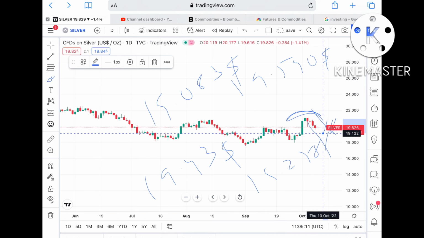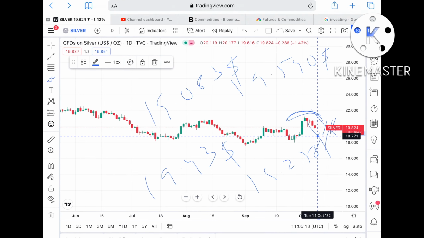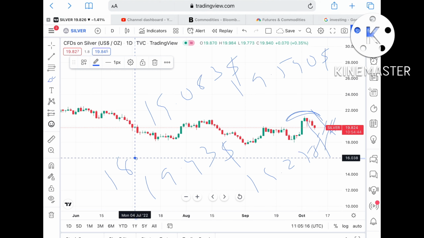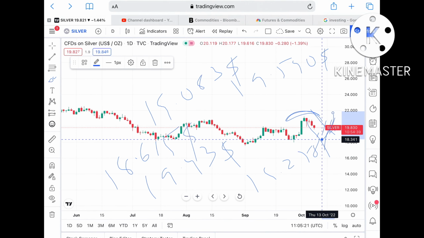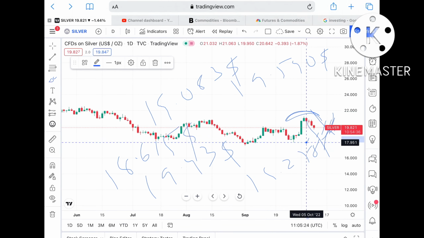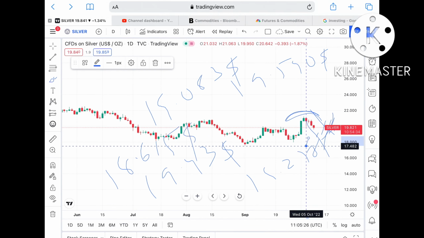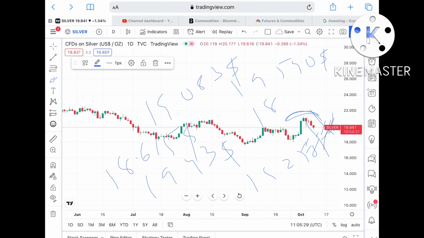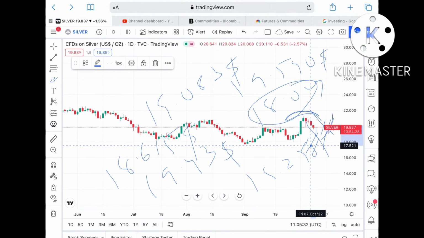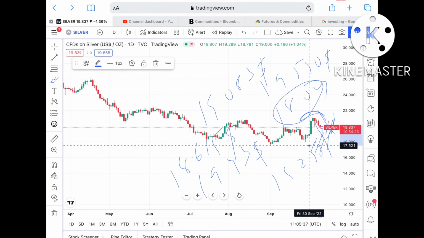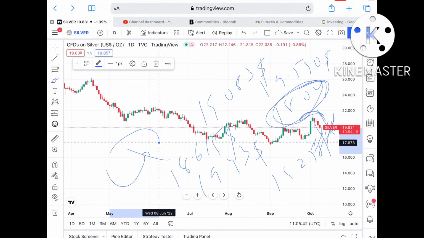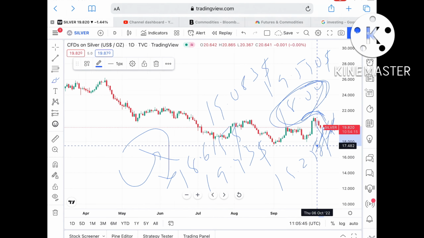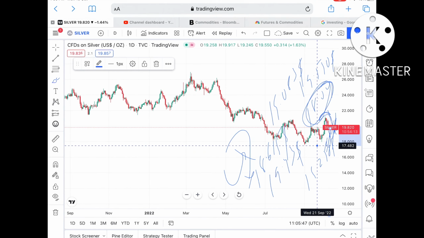If the price falls below that, there is a higher probability that it can move further low towards a level of 18.615, and from there it can move further down towards a level of around 18.341. If 18.341 also doesn't sustain, there is a higher probability of moving further down towards a level of 18.029, and from there it can move further down towards a level of 17.5. From 17.5 we can see a bounce back, but a resistance comes at around 18, so it can come down again, and the price can fall below 17.5, and from there it can move further down.